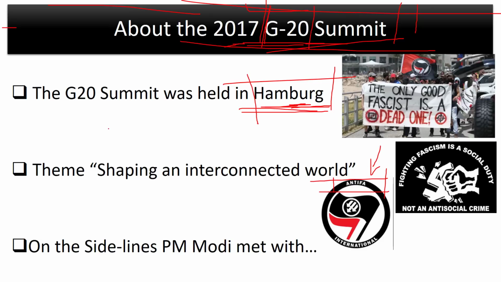So what is Antifa against? Suppose a German citizen believes in the fascist ideology, so most probably he will be a racist. He will believe that the Caucasian race, the white race, is actually superior to the African race or the Asian race. Other than that, we can also expect him to be a xenophobe. He will have strong opinions on a certain religion, primarily Islam. He will have a lot of reservations about refugees coming into Germany. According to Antifa, this is the definition of fascism, and they are fighting against fascism.